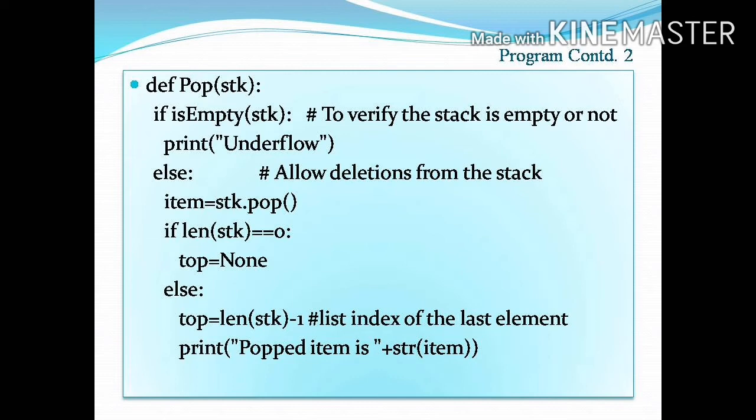If isEmpty function returns True, then print underflow. Else part allows the deletion from the stack. item equal to stk.pop(). If len(stk) equal to 0, top equal to None. Else top equal to len(stk) minus 1, the list index of the last element, and then print the popped item.